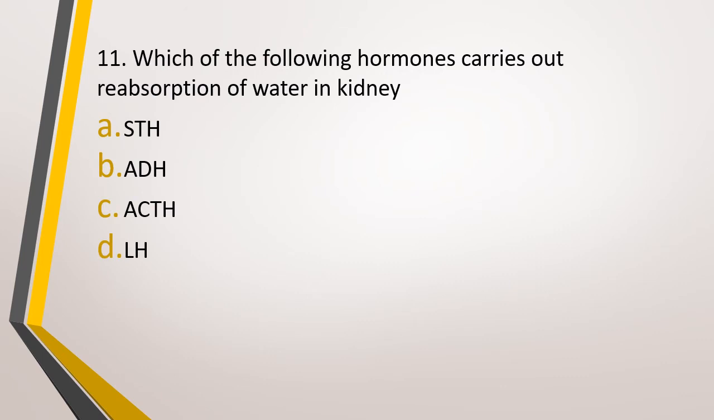Question number 11. Which of the following hormones carries out reabsorption of water in kidney? Option A, STH, option B, ADH, option C, ACTH, or option D, LH. Which of the following hormones carries out reabsorption of water in kidney? The correct answer is option B, that is ADH. And what is the other name of ADH? Vasopressin. Full form of ADH is antidiuretic hormone.